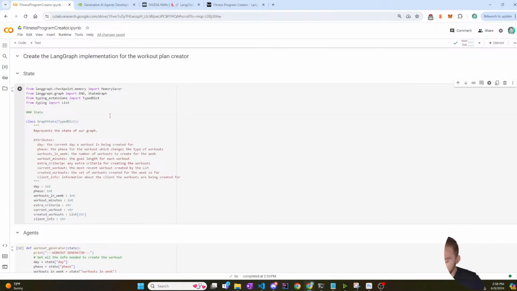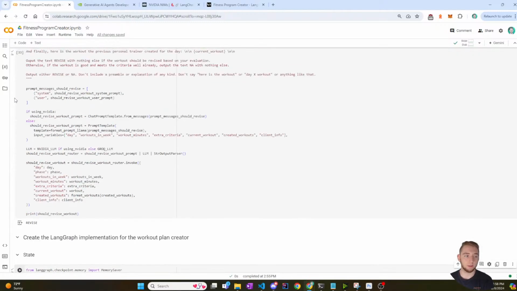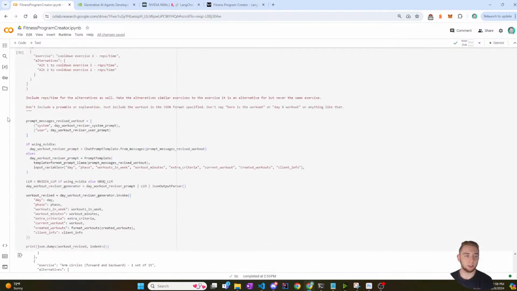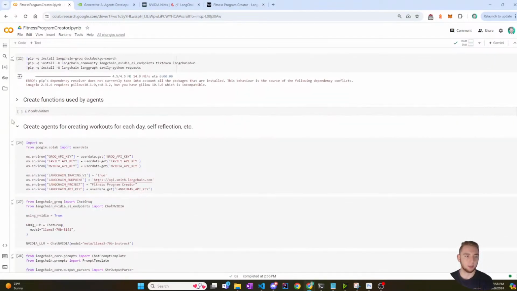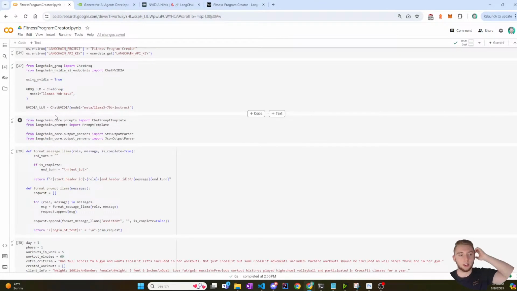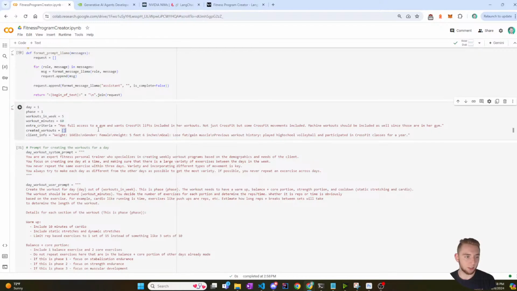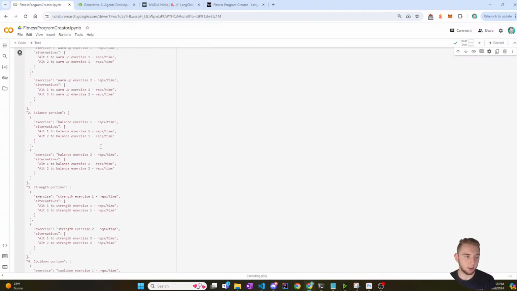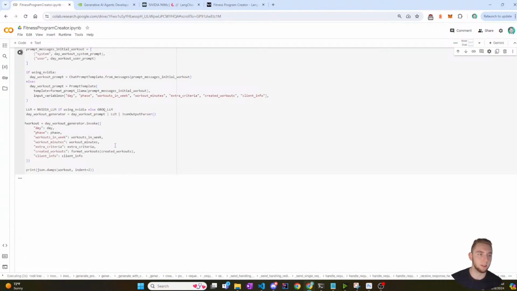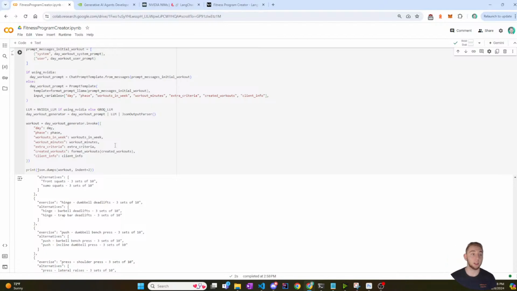Okay, that's good. So at this point, I have all the prompts converted to use Nvidia, which is pretty sweet. And another thing I can do just to test this is I can make sure that things still work when I switch to not using Nvidia. So I'll just switch this to false, and then I'll run it, and then I'll rerun these sections again, and then I can rerun the execution of the very first prompt. And you can see that it's much quicker. It's just a few seconds.